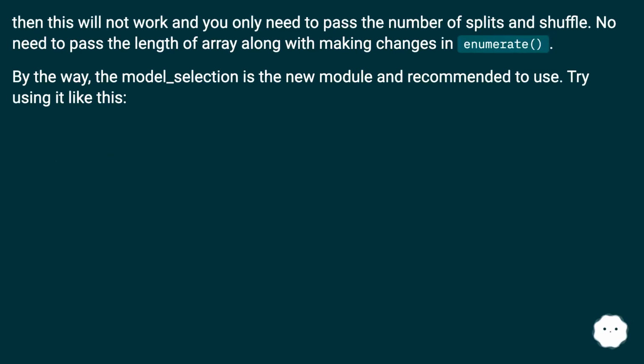By the way, the model underscore selection is the new module and recommended to use. Try using it like this.